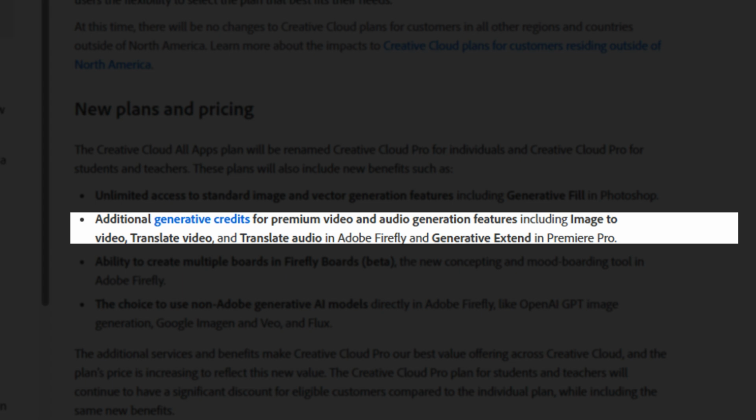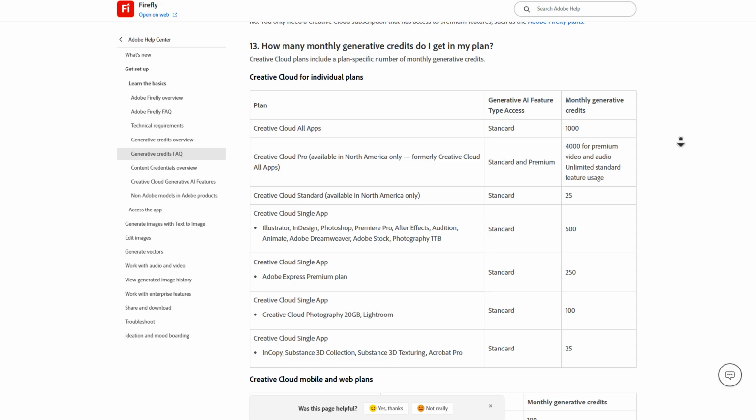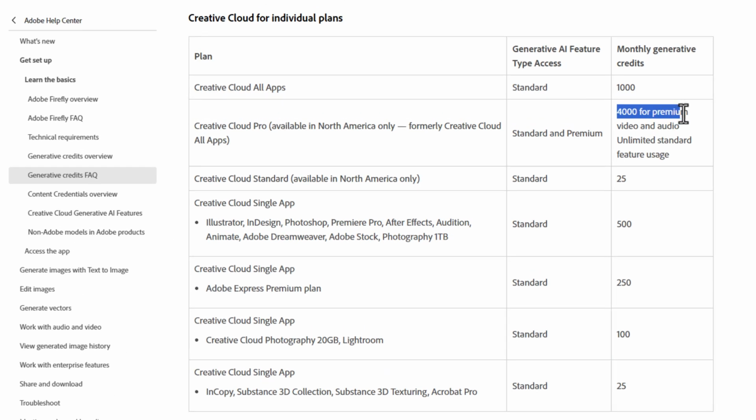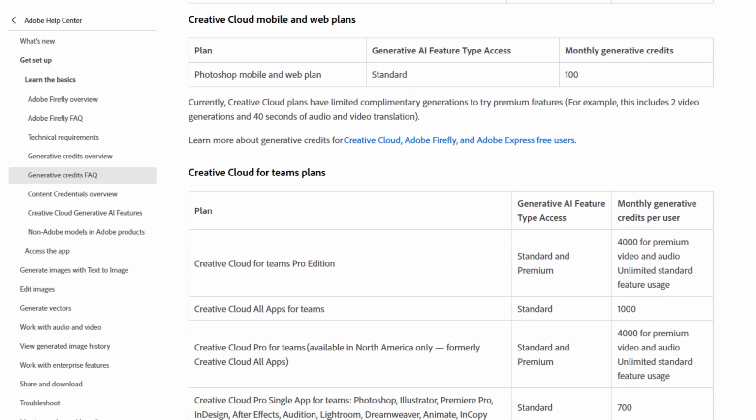So all of those features that they promised to be coming in their tools are now coming, and you have to pay for that. For the premium generative AI features, every single month you will be having 4,000 AI credits. And this simply means that you can generate up to 45 seconds video, which simply translates to up to 45 minutes of AI translated audio or video, depending on what you choose to do with that credit.